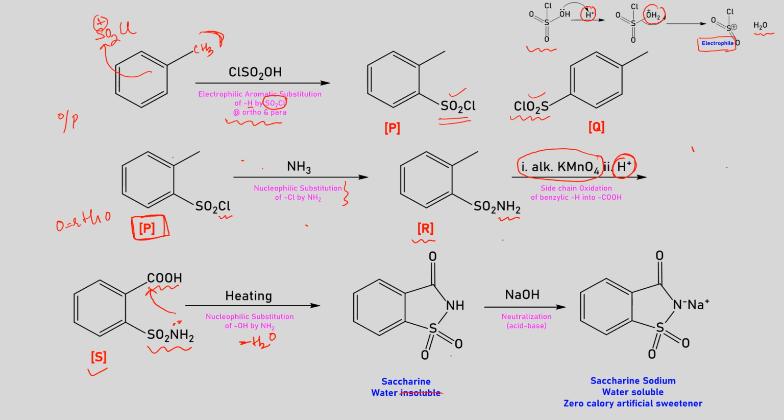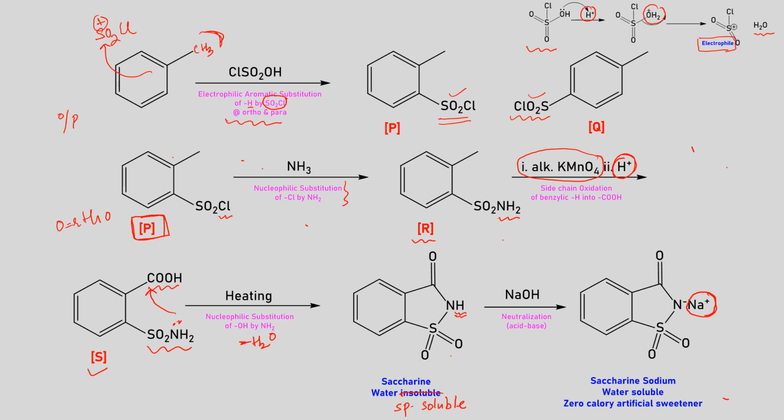Rather than saying insoluble, we should say sparingly soluble. Its solubility is very, very less. We'll be seeing that data in a moment in comparison to this sodium salt, which is going to have much higher solubility. So what we do, because this hydrogen is very much acidic, because the negative charge can be resonance stabilized onto three oxygens, carbonyl oxygen as well as sulfonyl oxygen.